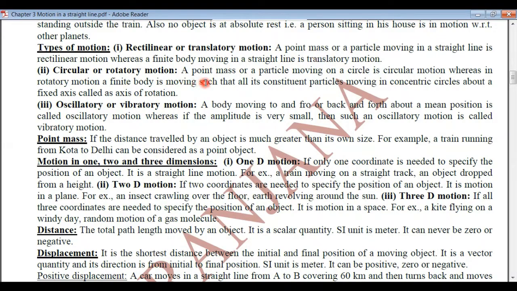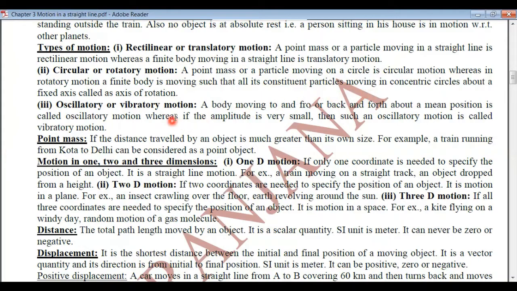Circular or rotatory motion: a point mass or a particle moving along a circular path will be called circular motion, whereas rotatory motion is one in which a finite body consists of a number of particles, and all these particles are moving in concentric circles about a fixed axis. That is called rotatory motion. So a point mass moving in a circular path is circular motion; a finite object which consists of a number of particles, all performing circular motion about a fixed axis, is rotatory motion.